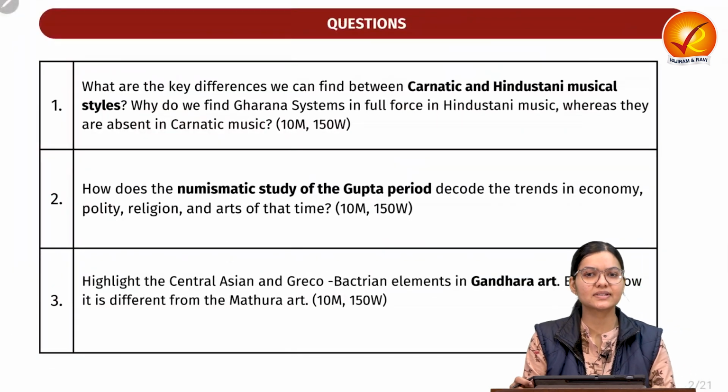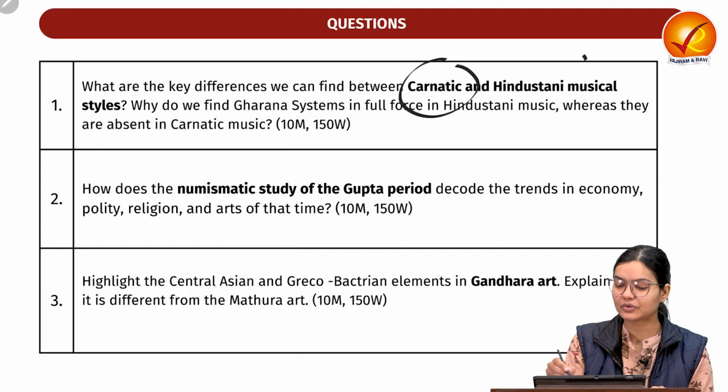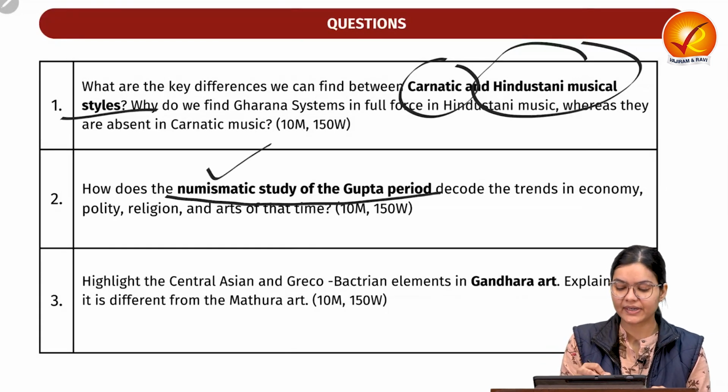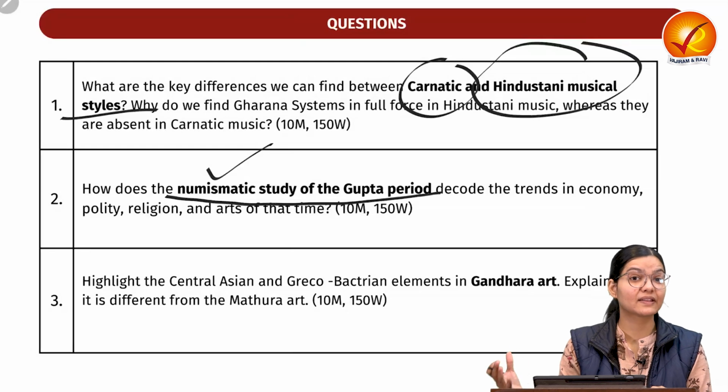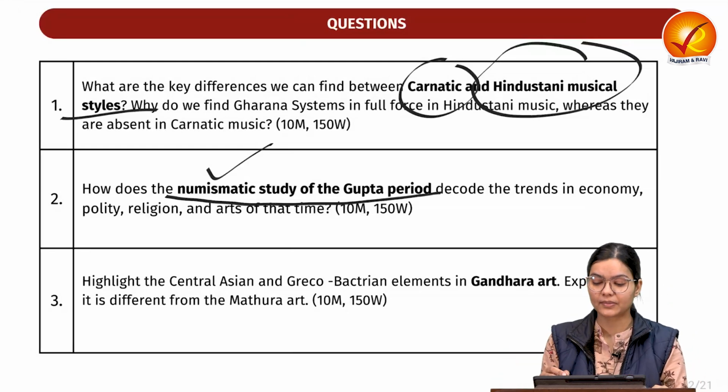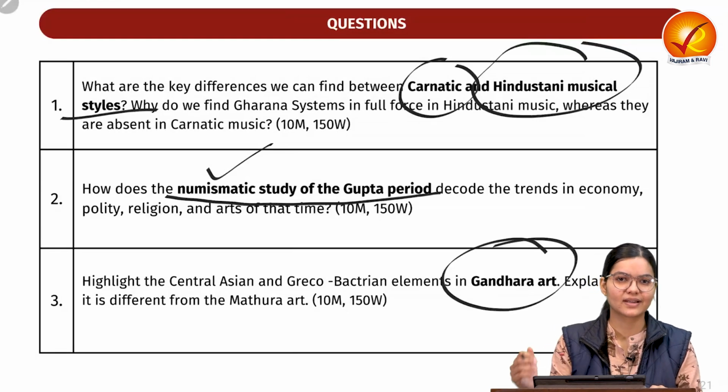The first question is related to the Carnatic and Hindustani musical styles. The second question is taken from the numismatic study of the Gupta period. How can the coins found from the Gupta period give us insight into different kinds of things? The third question is taken from the Gandhara arts. So let's start our discussion.